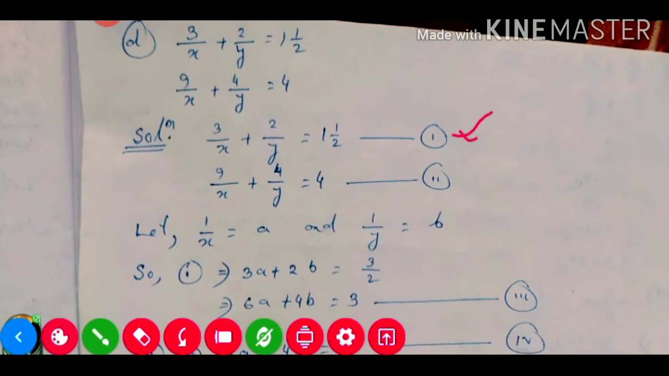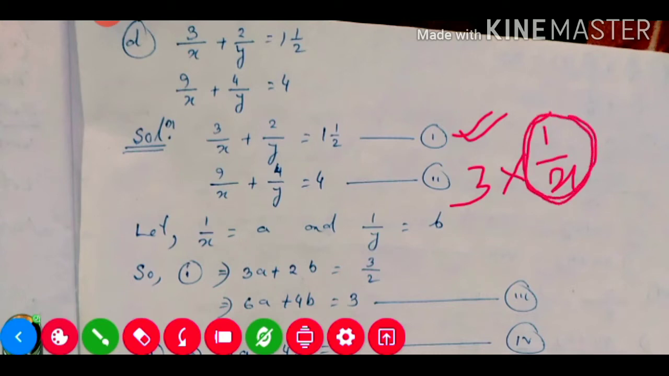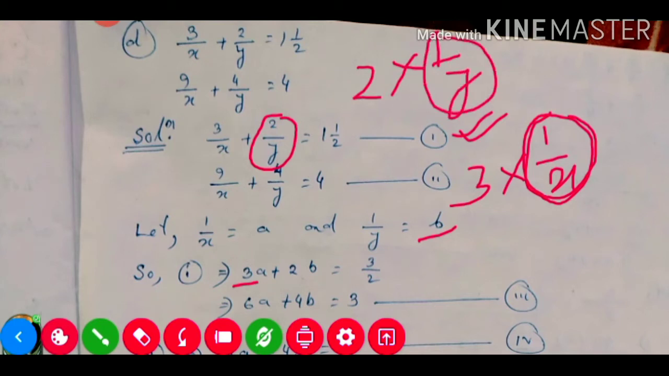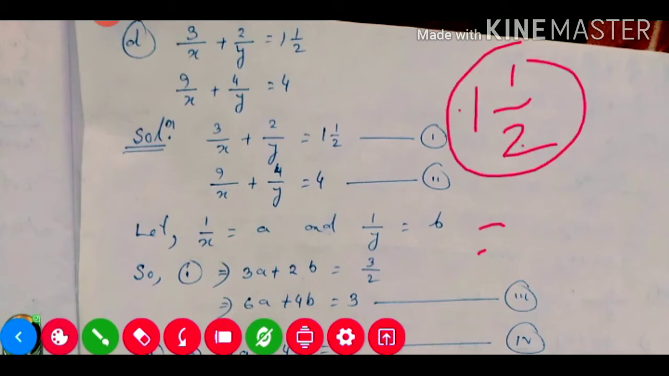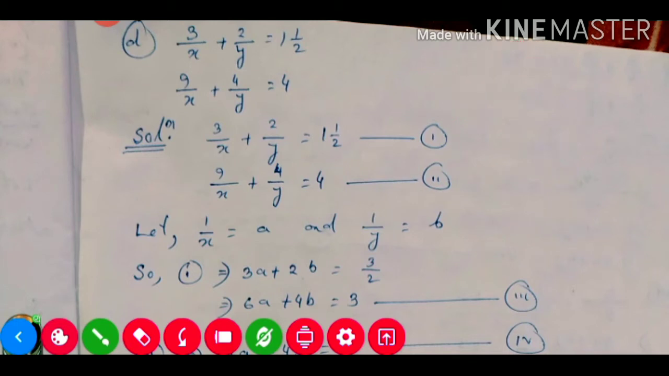So what will equation 1 be? It will be 3a, because 3 into 1 by x, and 1 by x we are considering as a, so it will be 3a. Then 2b, because 1 by y we are considering as b, so it will be 2 into 1 by y, which is 2b, is equal to 1 and a half, which is a mixed fraction. This one will be 2 into 1, 2, plus 1, 3, so 3 by 2.